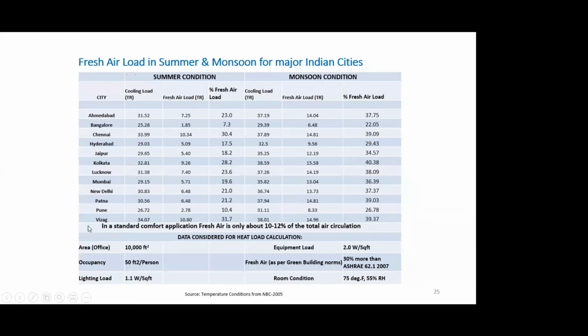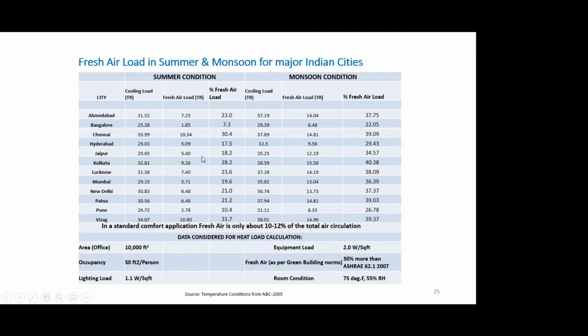I took an office space of 10,000 square feet, the same occupancy load, same lighting load, same equipment load, same fresh air recommendation as per green building, 30% more than the ASHRAE standard 62.1, and the same room condition, 75°F, about 22 or 23 degrees centigrade. Everything remaining the same, the same building envelope condition, only the location changes.